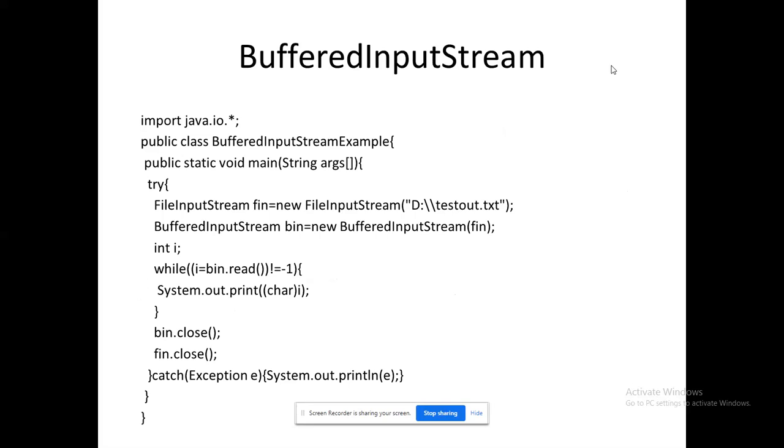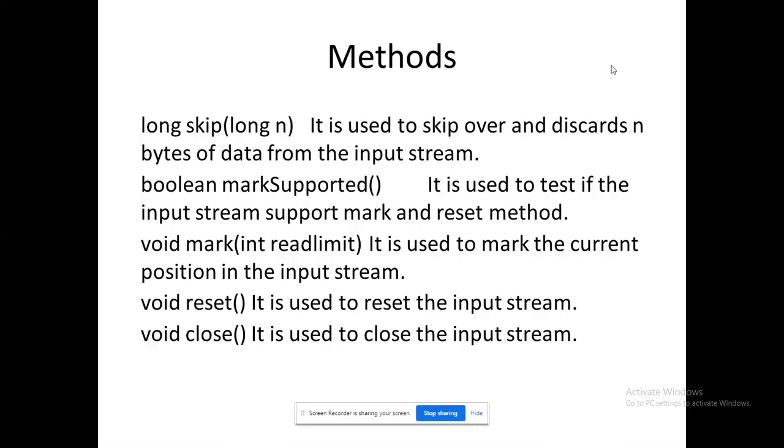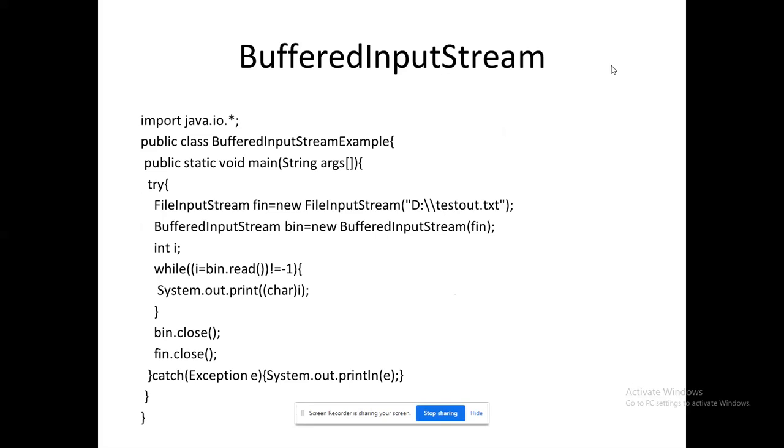Buffered input stream. Actually, you had an idea here. See, from the filter input stream, you have your file. From the file, it will come to the buffer. But this buffered input stream, you can use it for any devices, right? You can use it for any devices directly. See, I can read it from a file, or I can read it from any device.